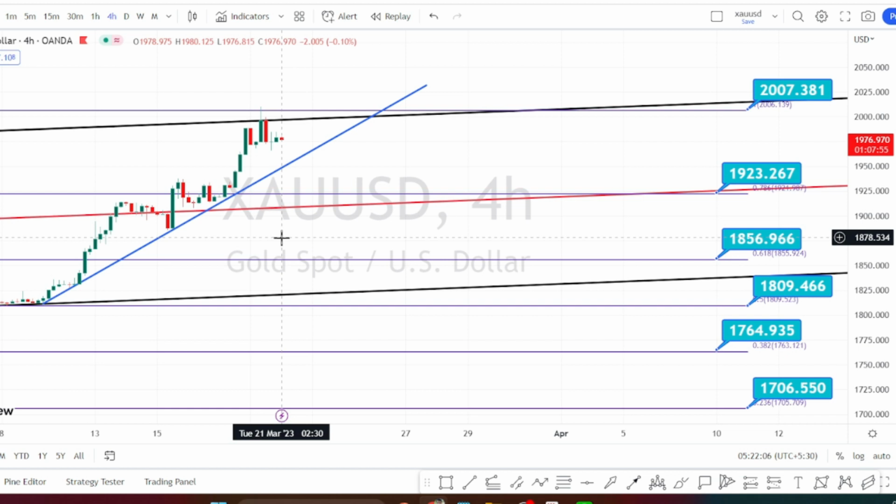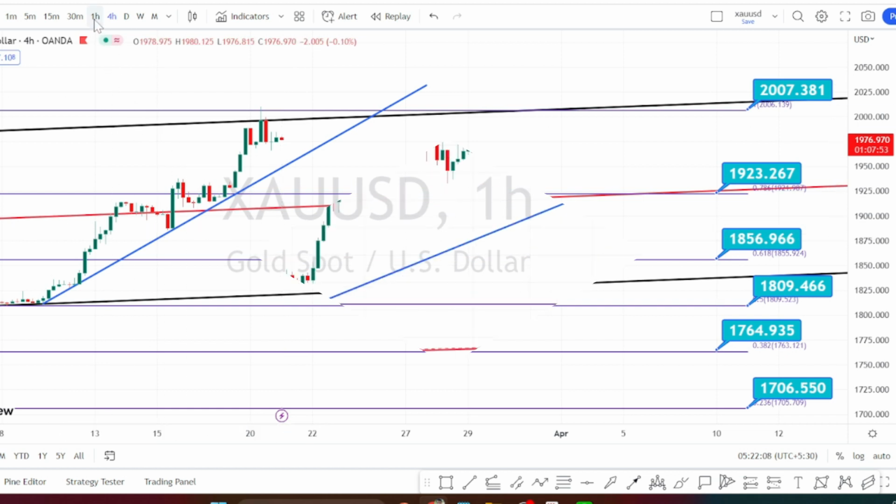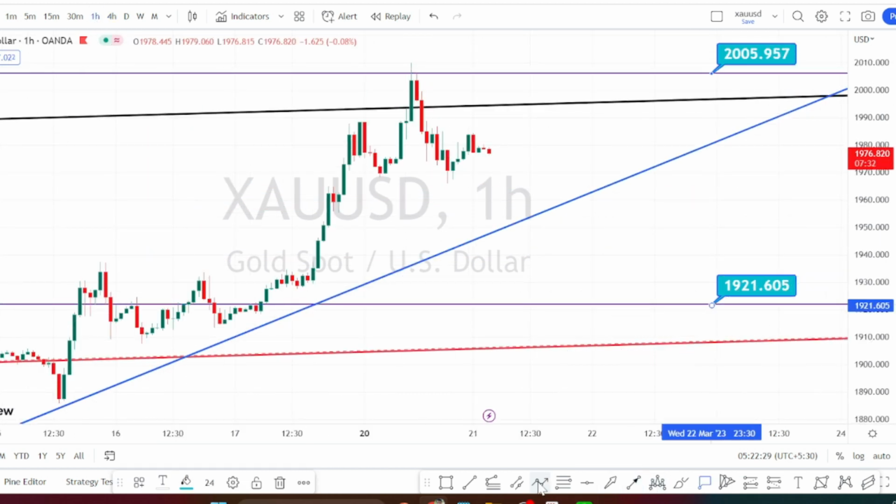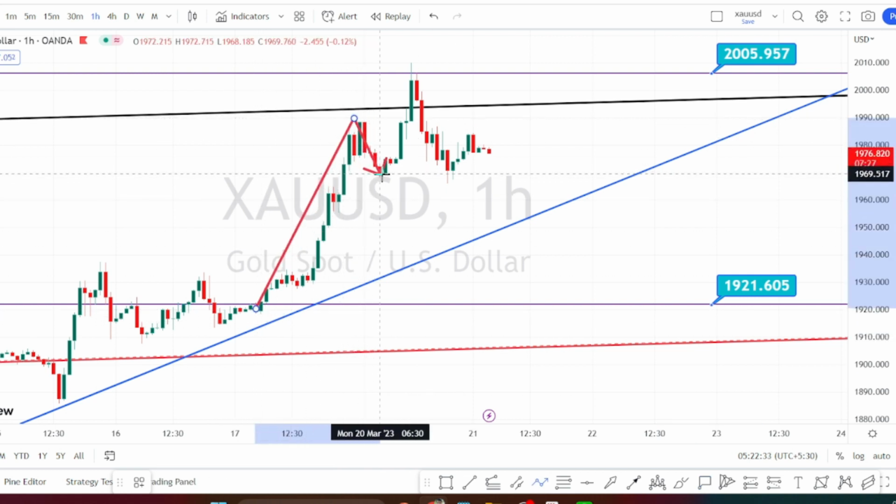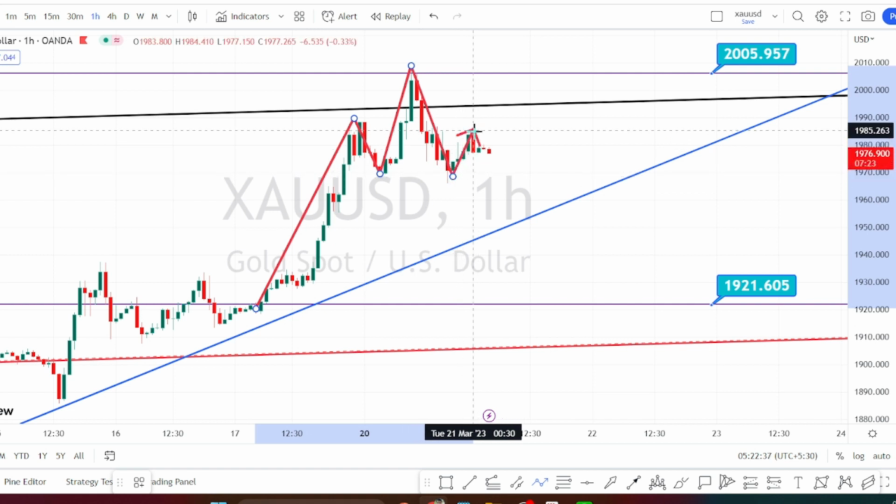Let us look at the price action in hourly time frame. I'm in hourly time frame. In hourly time frame, I'm already getting a confirmation on the head and shoulder pattern. Currently, this level of 1885 or 1890 is acting as a very strong resistance. As long as the price action is trading below this resistance level, we can expect the bearish side retracement to continue.